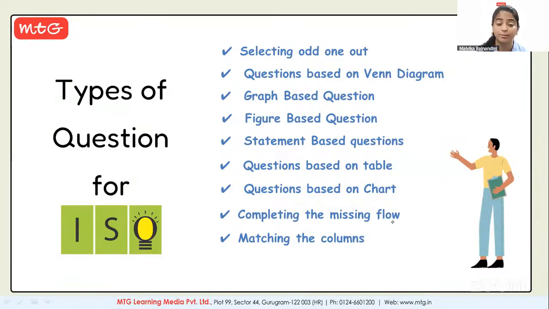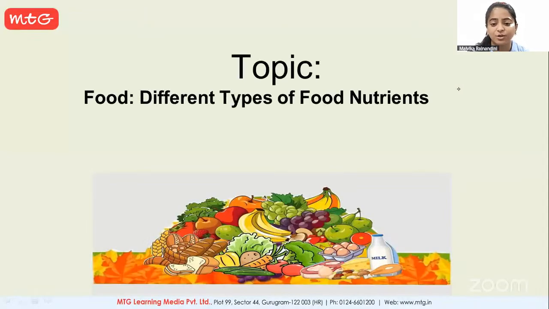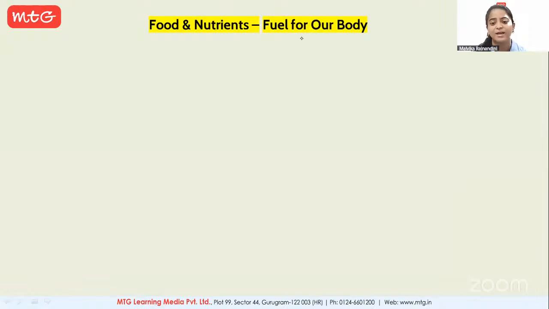Next, completing the missing flow. We will all do such questions here. And the last one is matching the columns. Okay, clear? Please give me a thumbs up. Yes, now let's start with the topic. Today we will learn about different types of food nutrients. So let's start with food and nutrients.